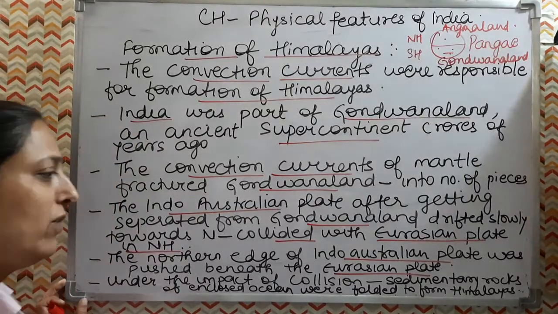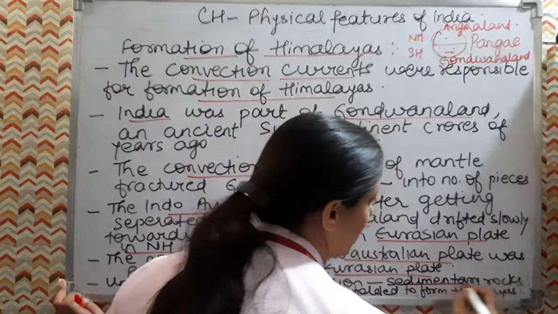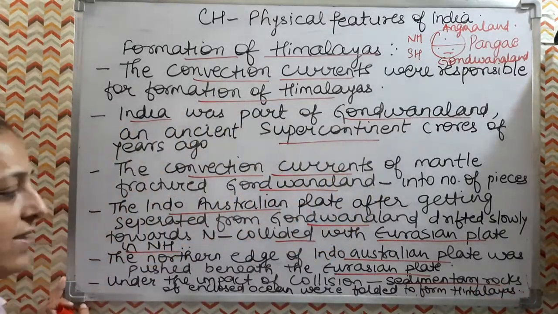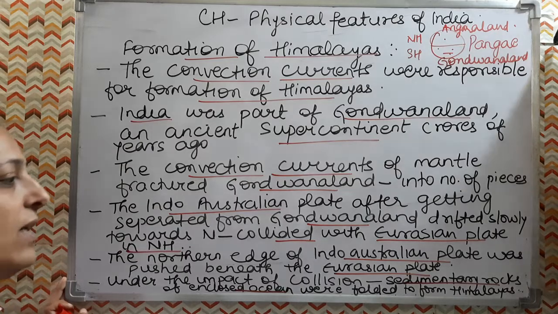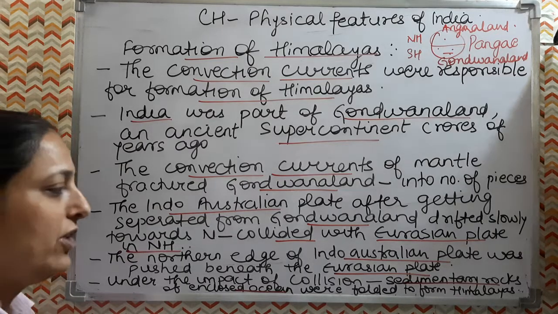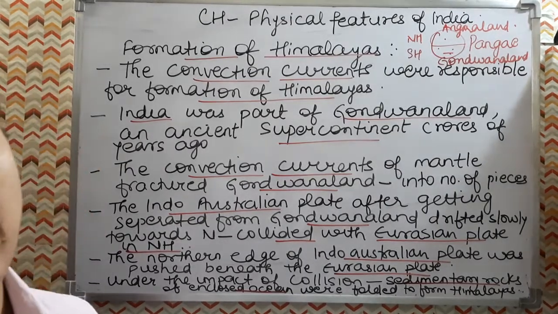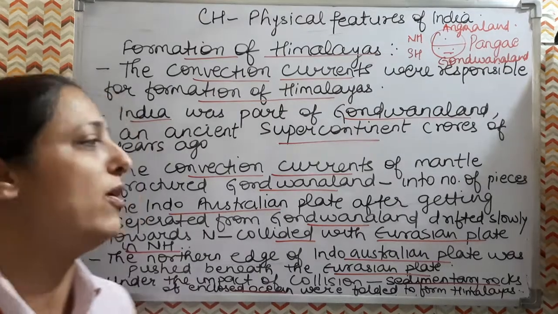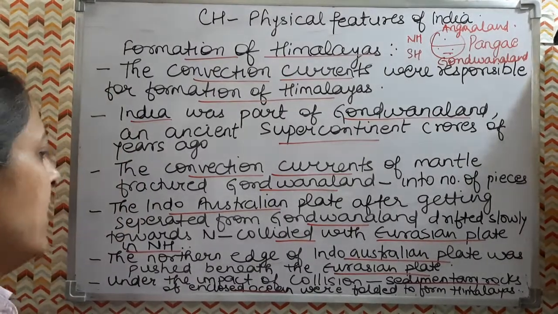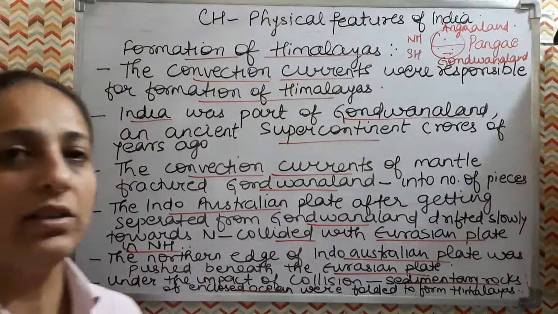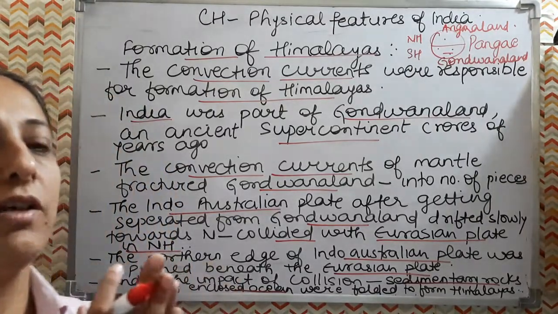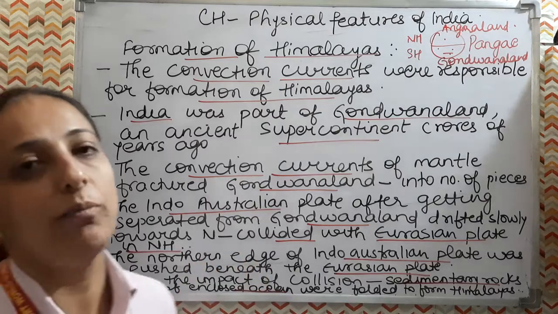Under the impact of the collision, the sedimentary rocks which were there in the Tethys Sea, the enclosed ocean, were folded after the collision to form the Himalayas. So this was the formation of the Himalayas.